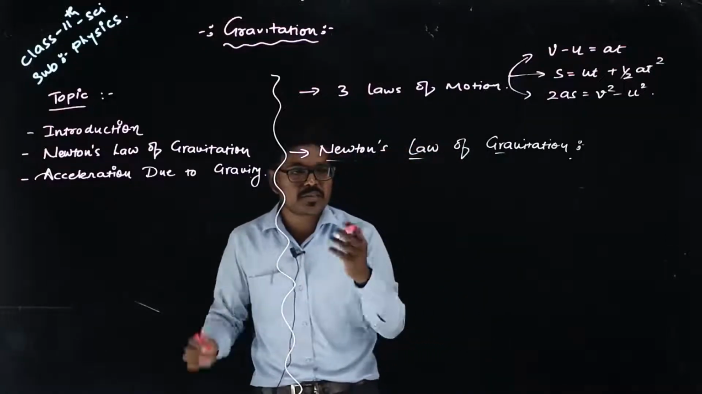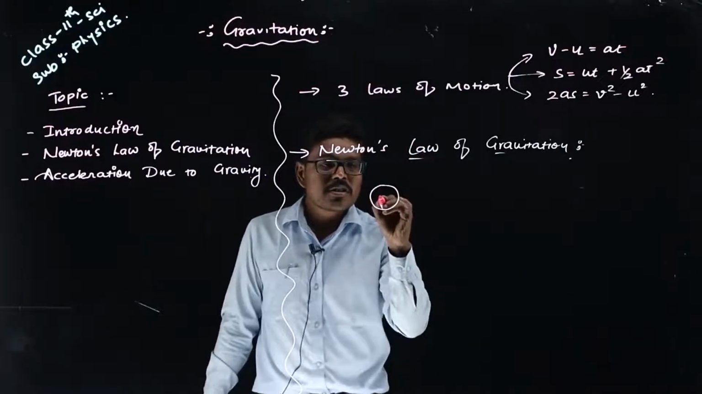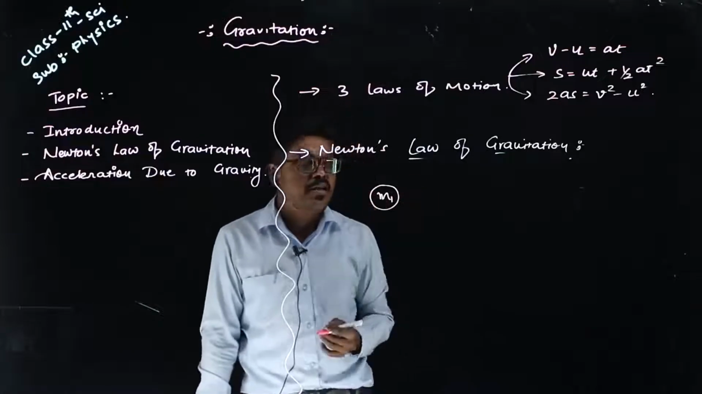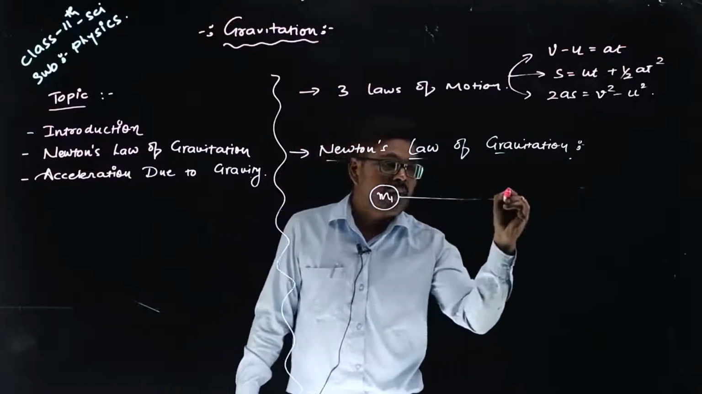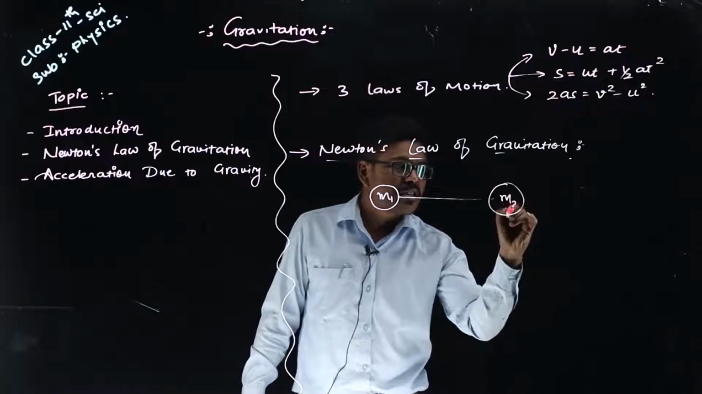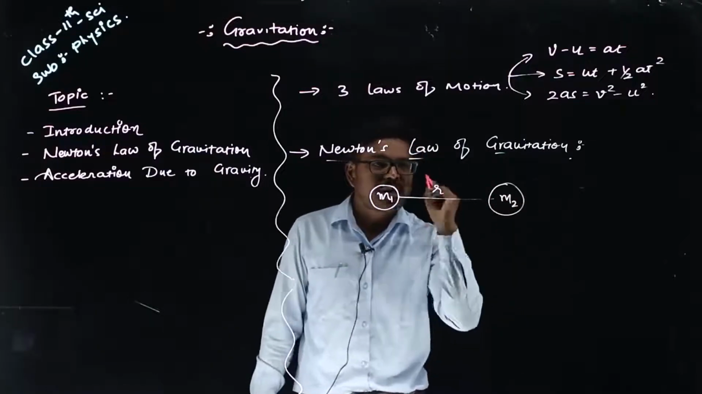Understand this carefully. Now let us see, suppose this is one object or one particle which has the mass m1, and another particle which has the mass m2, and the distance between them is r.